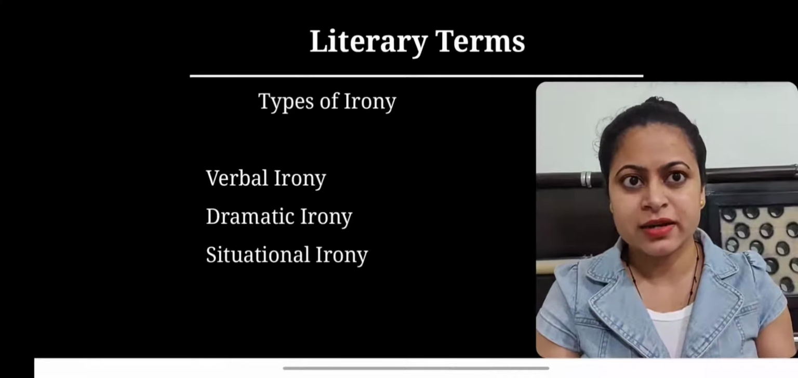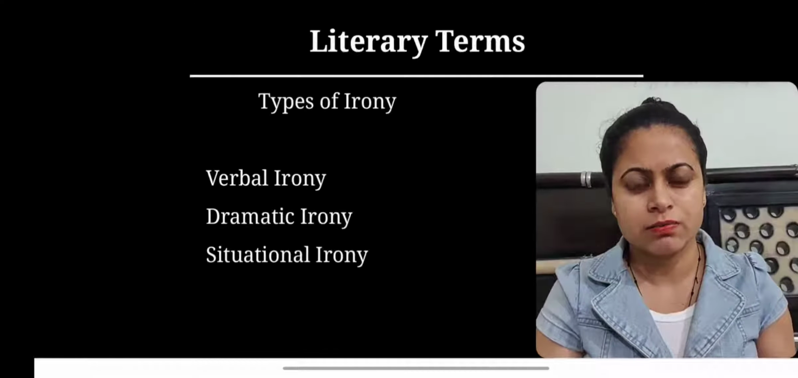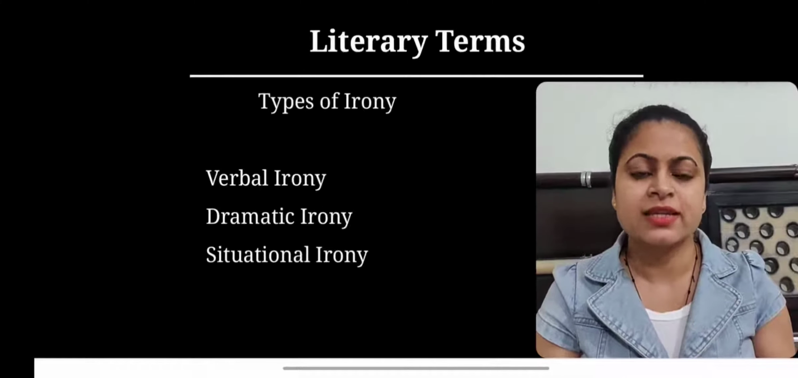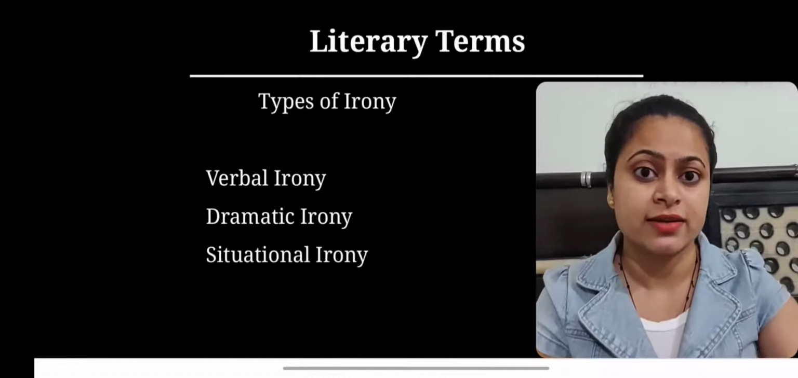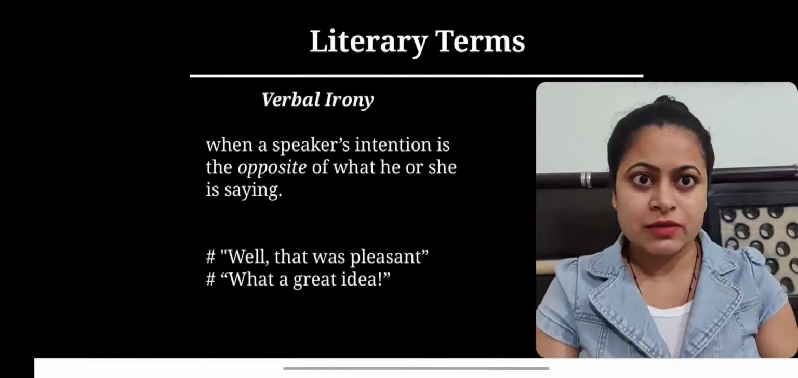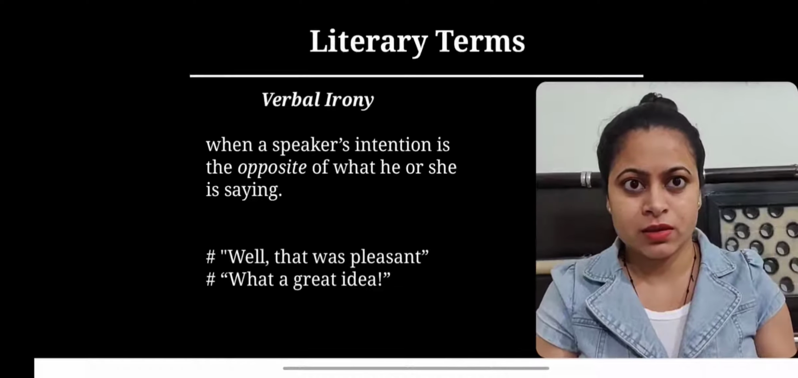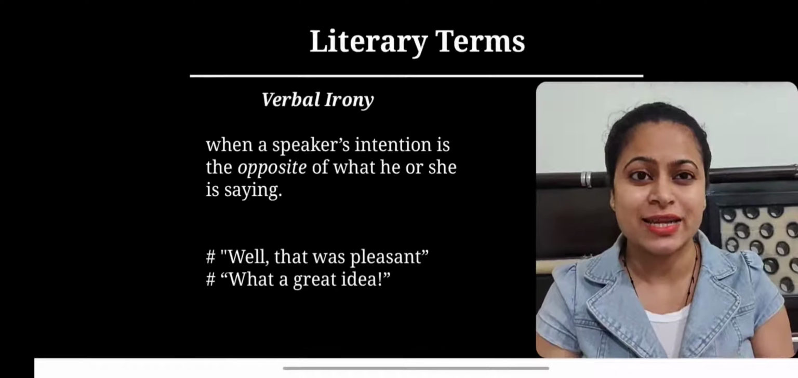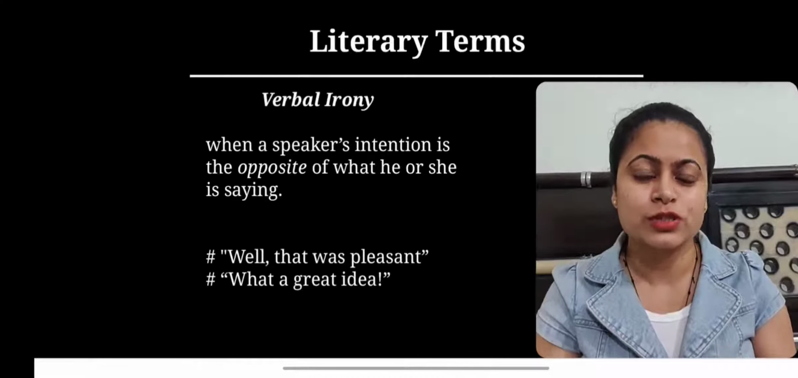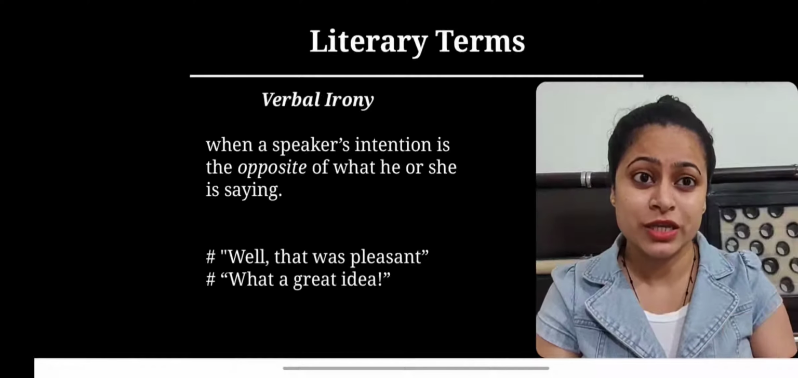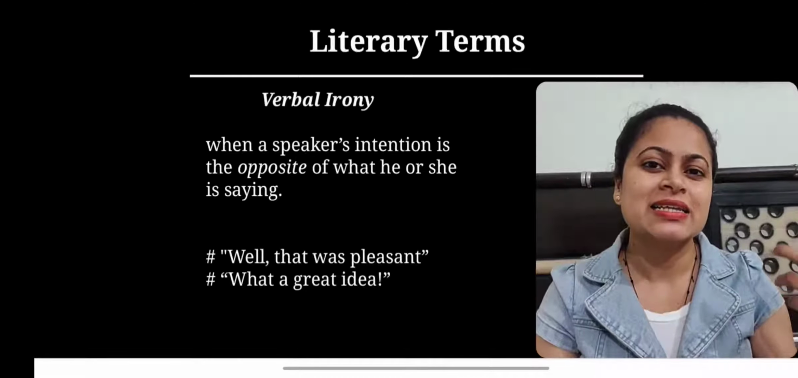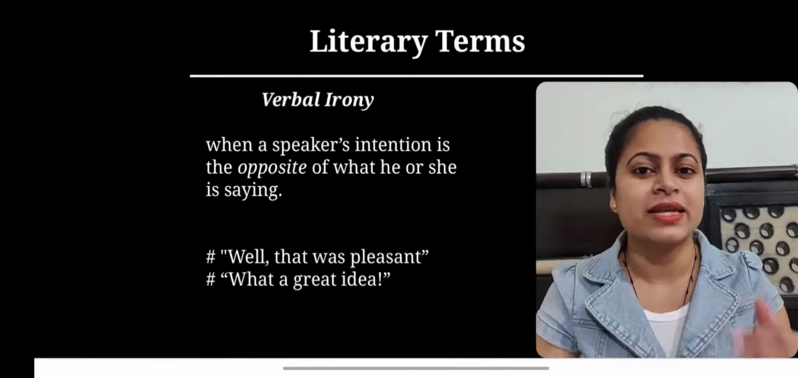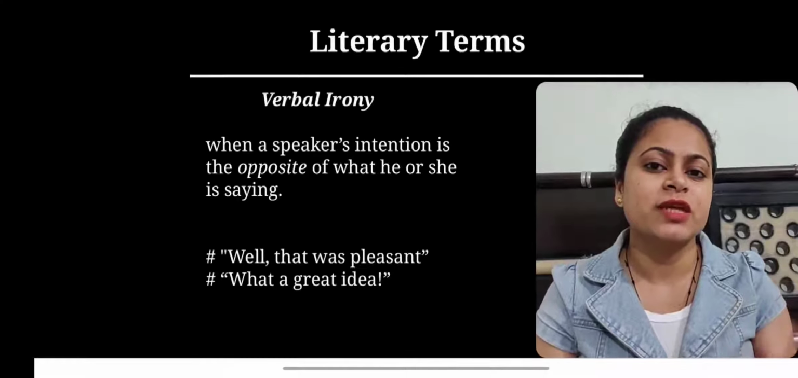Types of irony. There are many types of irony, but these are the major ones: verbal irony, dramatic irony, situational irony. To begin with verbal irony, verbal irony occurs when a speaker's intention is the opposite of what he or she is saying. Or it can be said that when the statement of a speaker